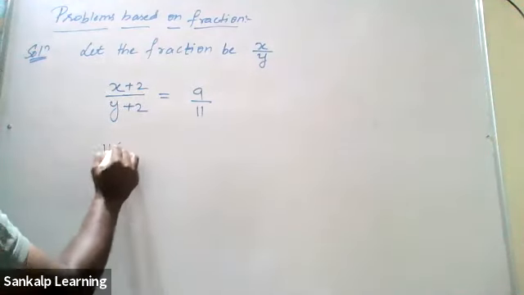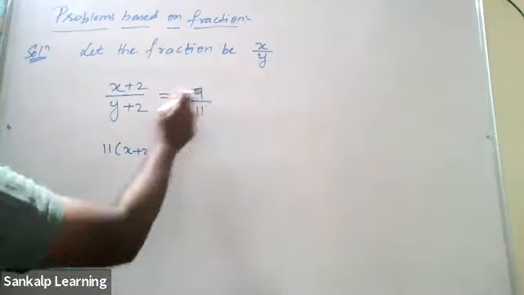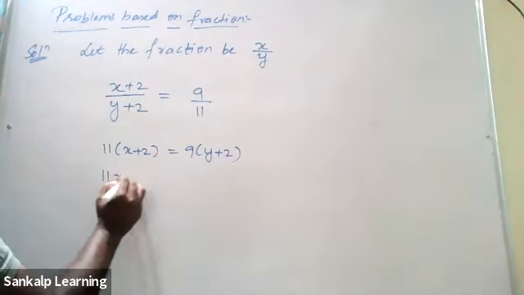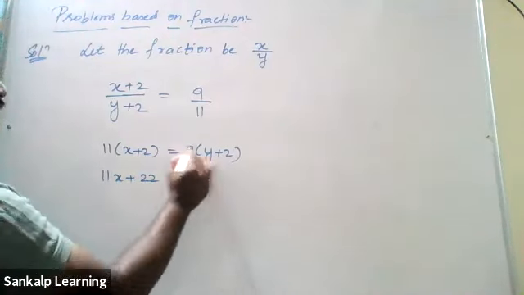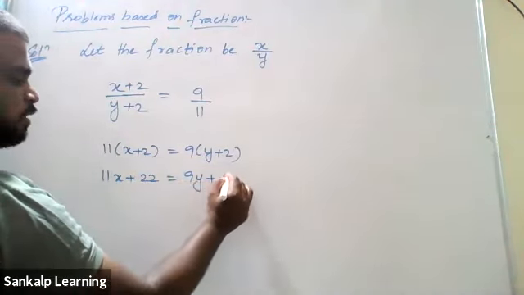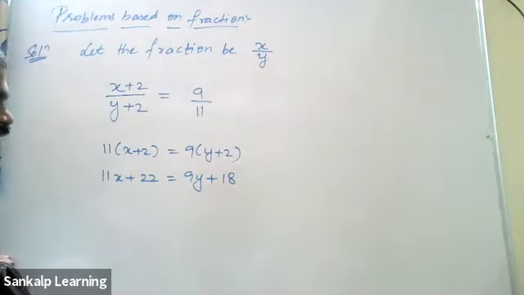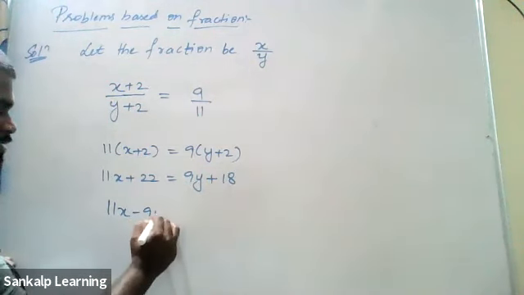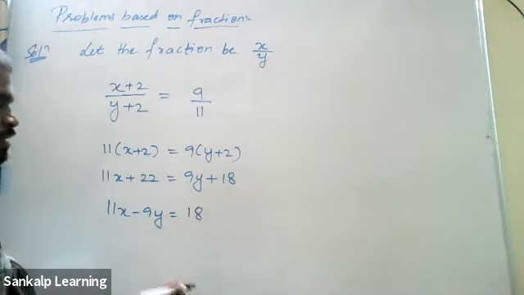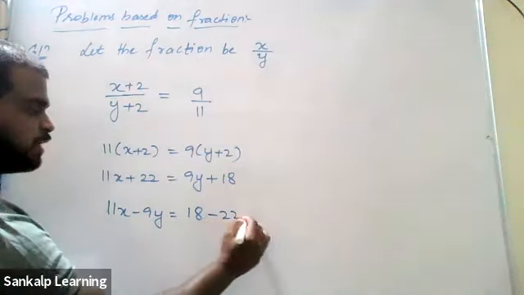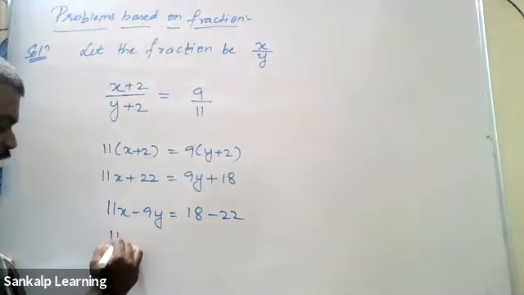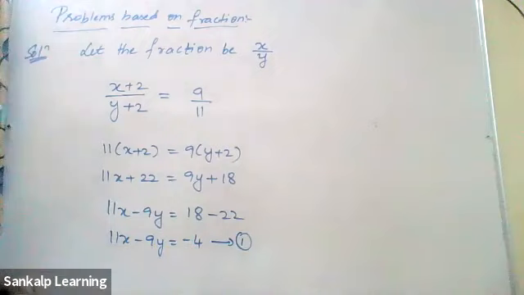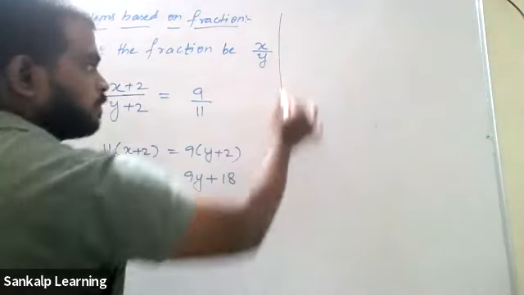11 into x plus 2 equals 9 into y plus 2. Cross multiply. So 11 into x is 11x. 11 into 2 is 22. 9 into y is 9y. 9 2s are 18. What should we do at this step? Get all the variables to one side. 11x, 9y to this side, so it will become minus 9y. 18 is in the RHS itself. Plus 22 to the other side will become minus 22. So what do you get? 11x minus 9y equal to negative 4, because 18 minus 22 is minus 4. This is your first equation.